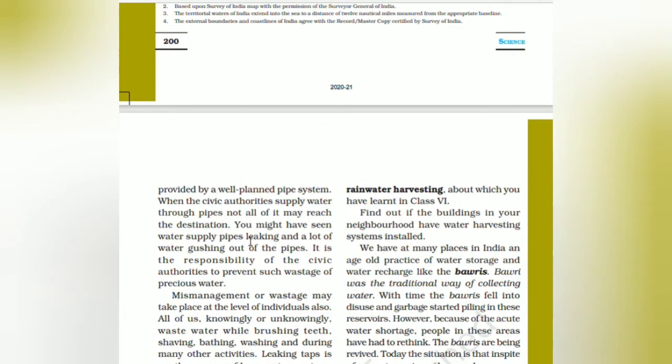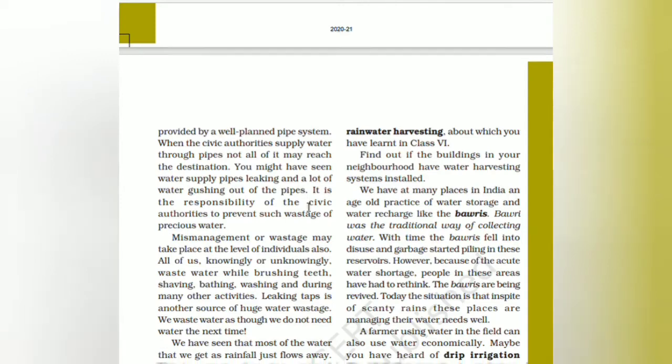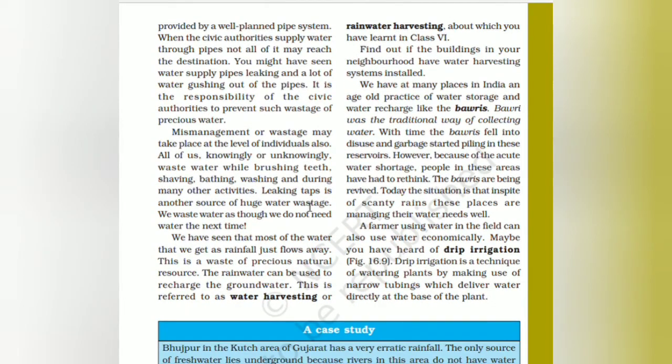Water is provided by a well-planned pipe system. When the civic authorities supply water through pipes, not all of it may reach the destination. You might have seen water supply pipes leaking and a lot of water gushing out. Then not all parts of the region get sufficient water. The civic authorities must prevent such wastage of precious water. Mismanagement and wastage may also take place at the level of individuals. So water is lost in many ways.